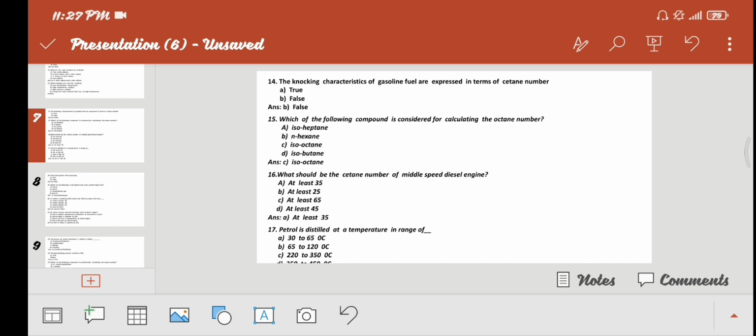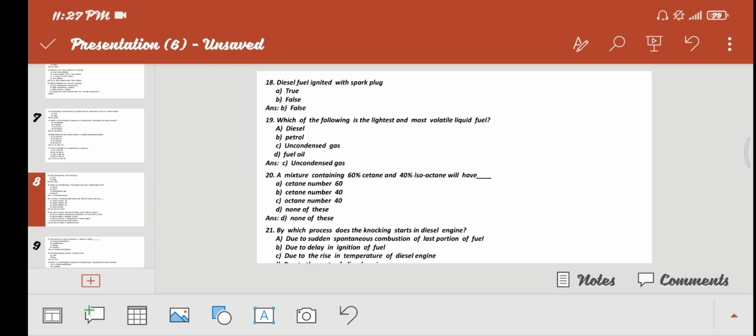Petrol is distilled at a temperature in the range of option A 30 to 65 degrees Celsius, option B 65 to 120 degrees Celsius, option C 220 to 350 degrees Celsius, and option D 350 to 450 degrees Celsius. Option B is correct, that is 65 to 120 degrees Celsius.